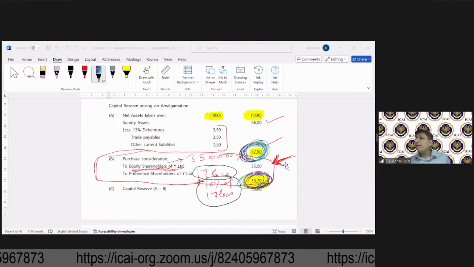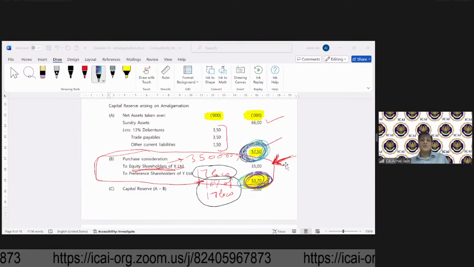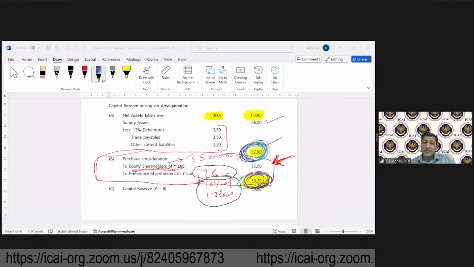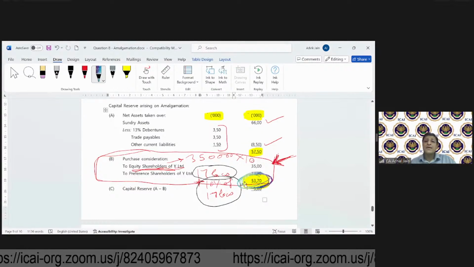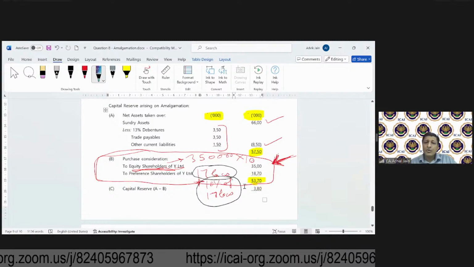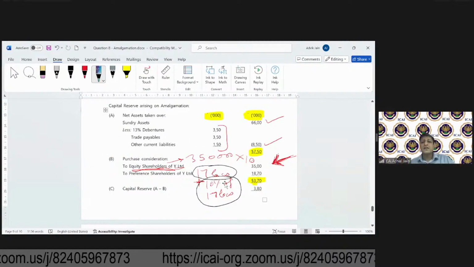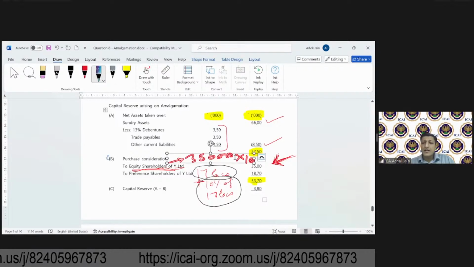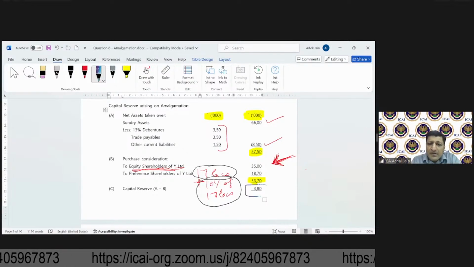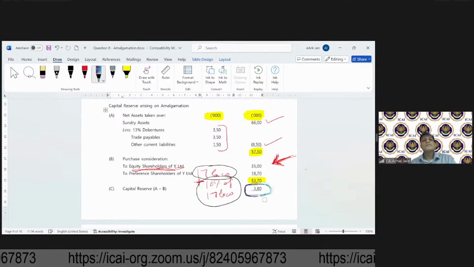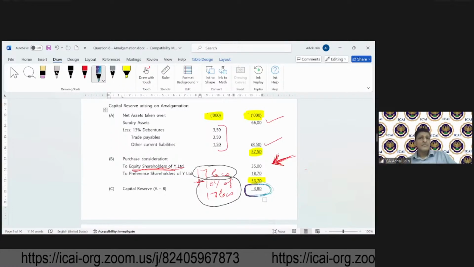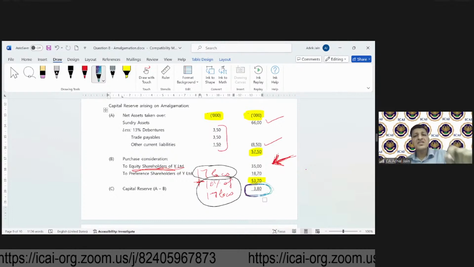So in this example, what would this result into? Sento is saying this will result into capital reserve. Very good. So in this example, this will result into capital reserve. Now you will have to call it capital reserve. Please remember, this capital reserve was not there in merger method. This capital reserve is only there in purchase method.